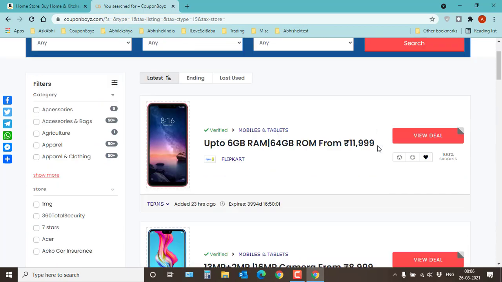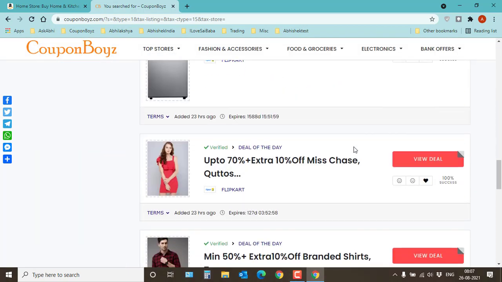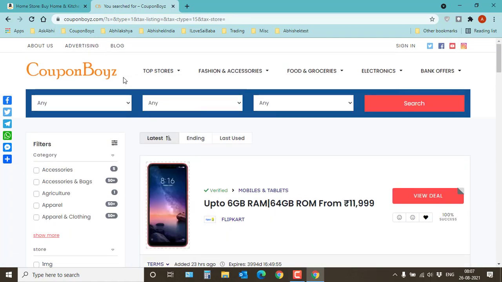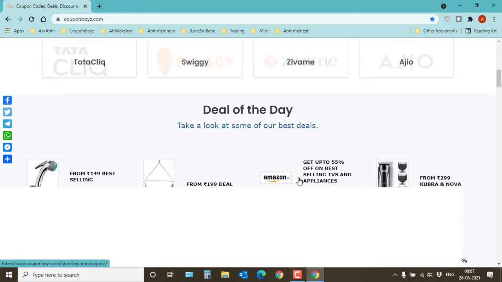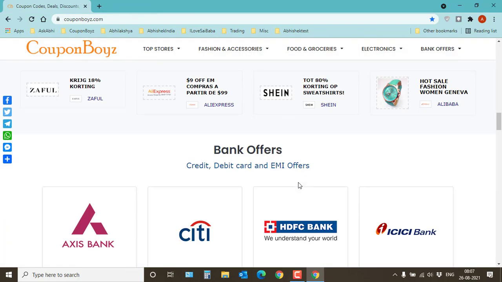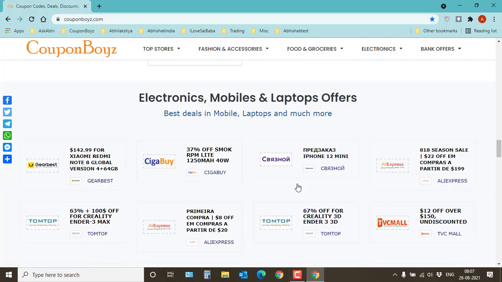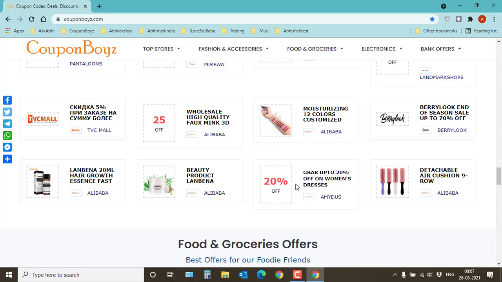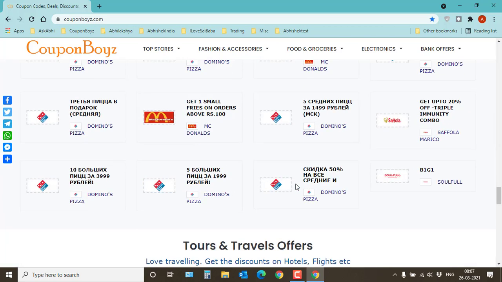So suppose let's go to some other thing, not the Flipkart. I'll show you one coupon, maybe. Okay, get one small price on order above 100 rupees.